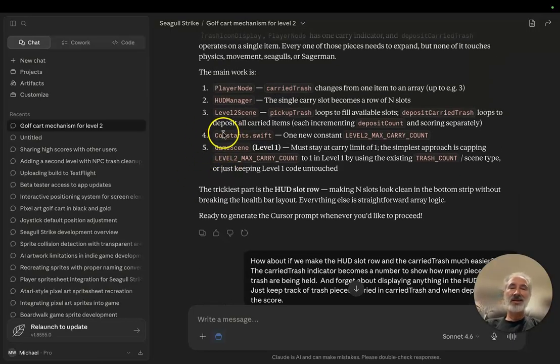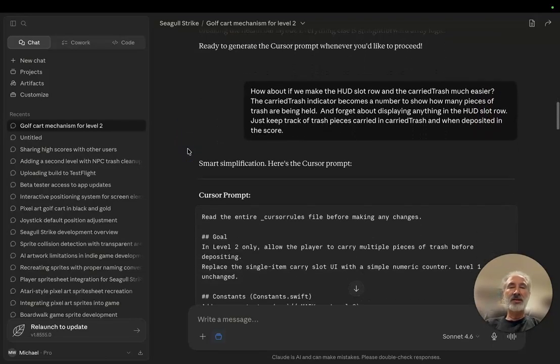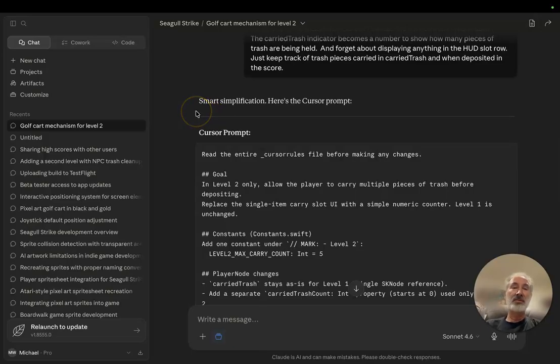Claude said, "Hey, there is this tricky aspect of things." So then I said, "Well, how about if we don't worry about that tricky aspect of things?" And I gave Claude a little workaround. Claude then complimented me by saying smart simplification. Claude thinks I'm really smart.